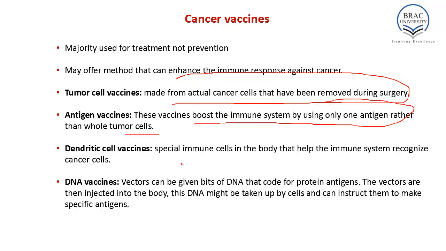Then dendritic cell vaccines, special immune cells in the body that help the immune system recognize the cancer cells. Finally, DNA vaccines. Vectors can be given bits of DNA that encode protein antigens. Vectors are then injected into the body. This DNA might be taken up by the cells and can instruct them to make specific antigens.